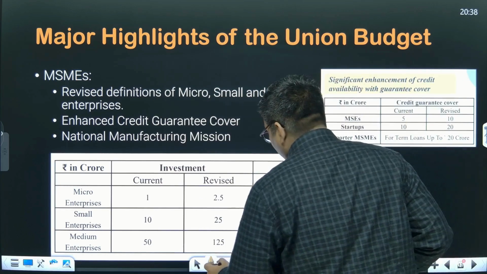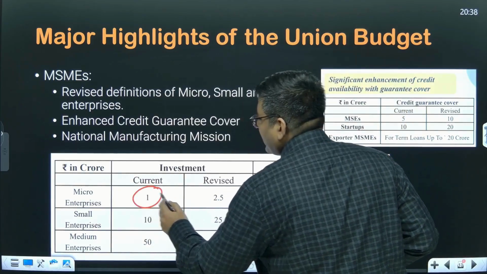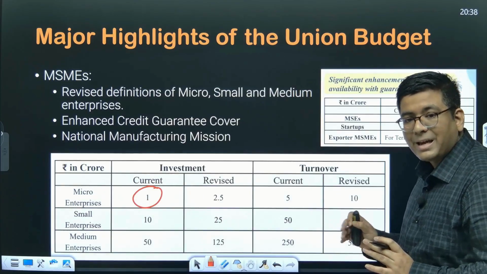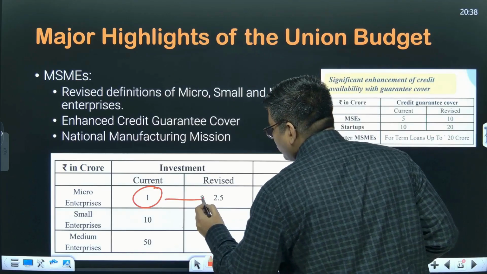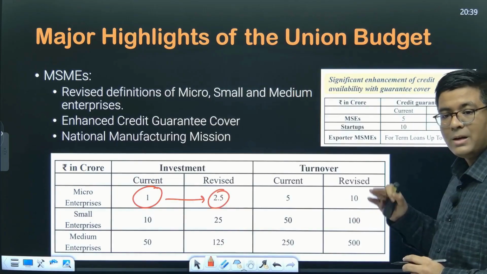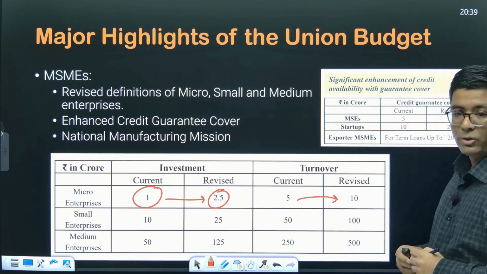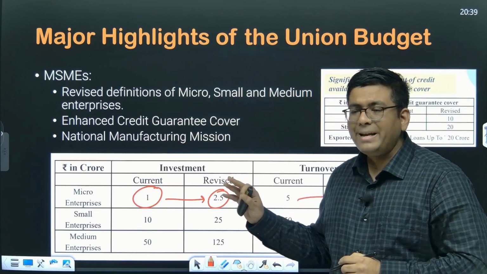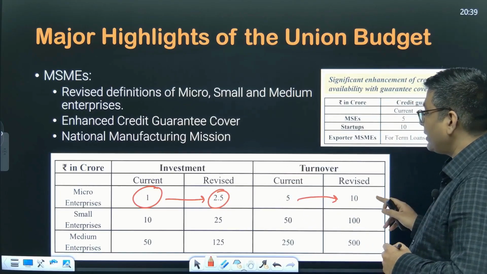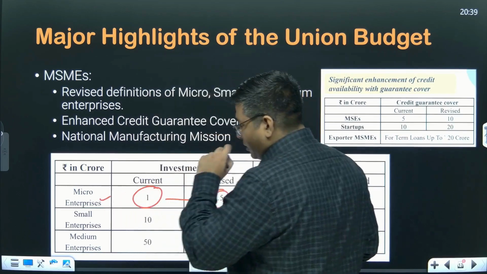So earlier what used to happen was that when the investment was about 1 crore rupees, okay, then at that particular time the industry would have been categorized as micro. Now that has been increased to 2.5 crores. Okay, and subsequently the annual turnover of this particular company has been increased from 5 crores to 10 crores. So now any enterprise with an investment of 2.5 crores and with an annual turnover up to 10 crores will be categorized as a micro enterprise.